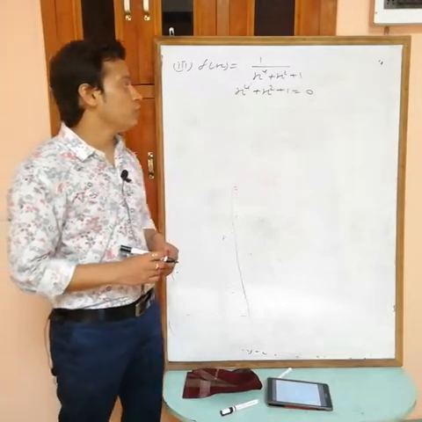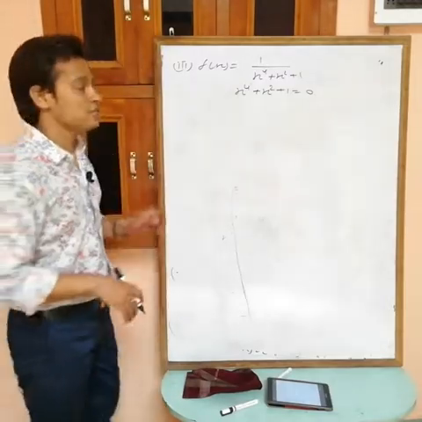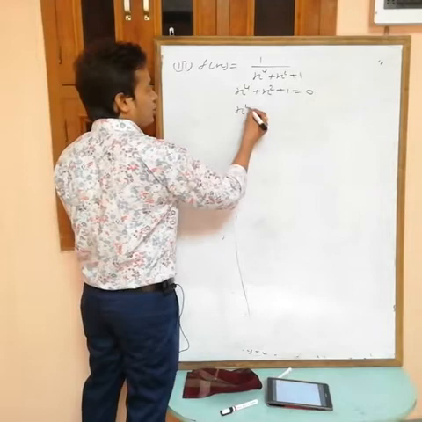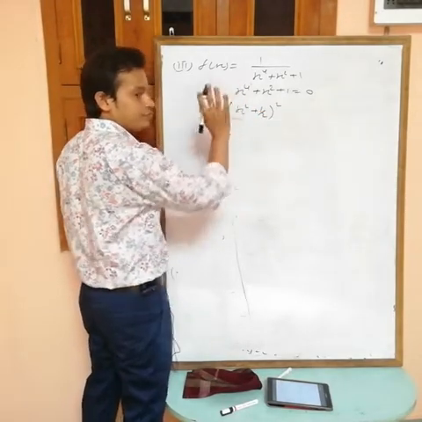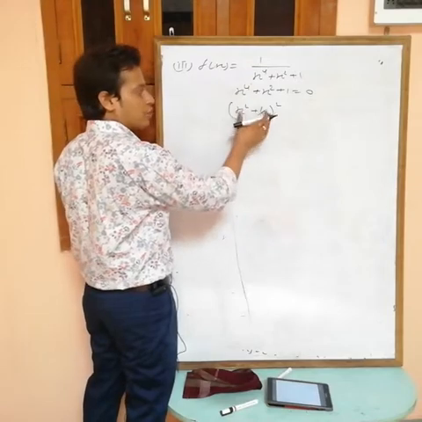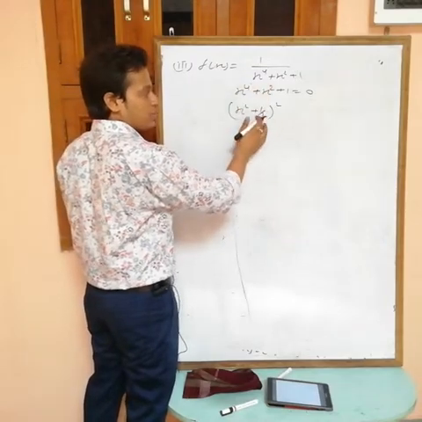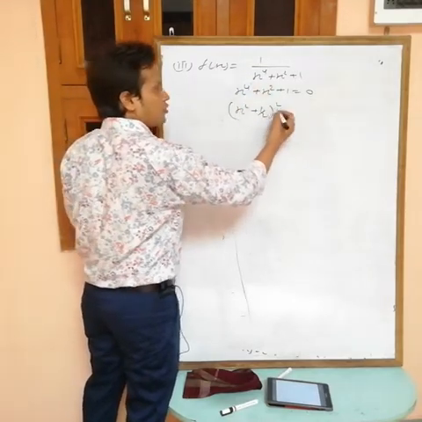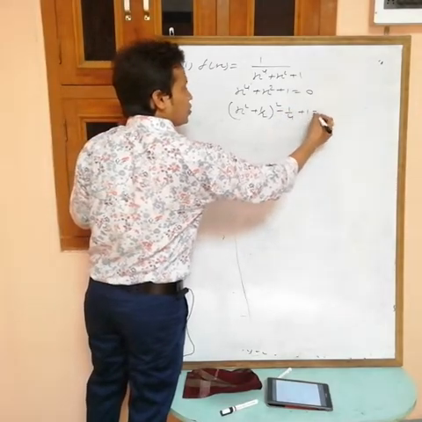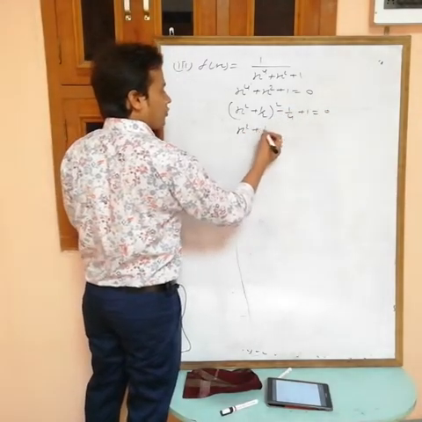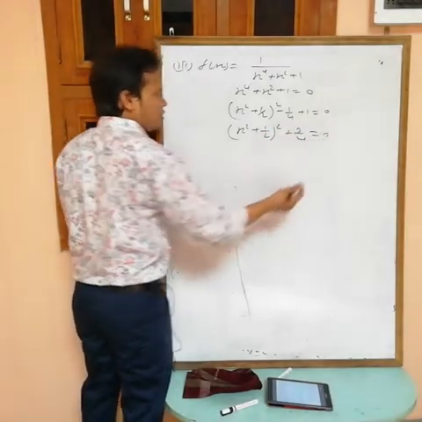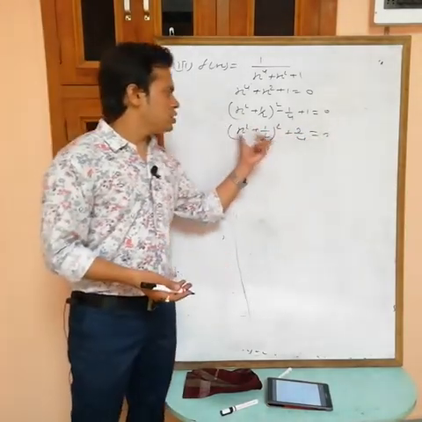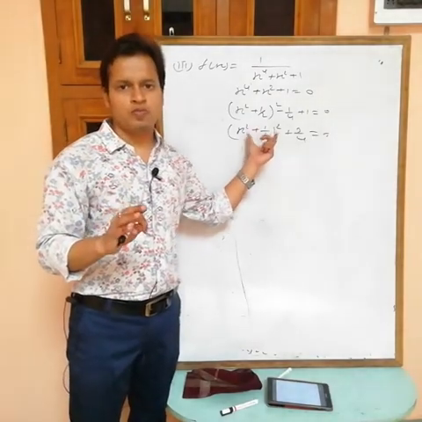B square minus 4ac, quadratic equation in terms of x square. Then I can make it a square: x square plus 1 by 2 whole square. a square plus 2ab equals x square plus b square, 1 by 4. 1 by 4 is not there, so minus 1 by 4 plus 1 equals 0. x plus 1 by 2 whole square plus 3 by 4. Now obviously a square is always non-negative, plus 3 by 4.